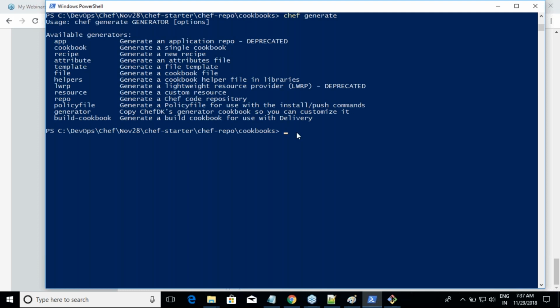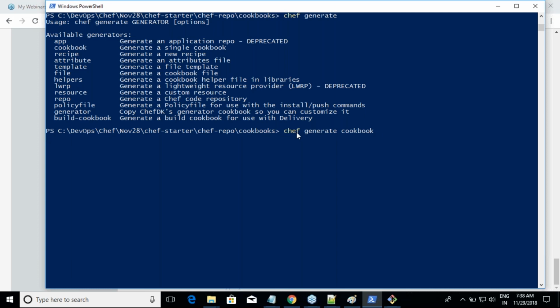But what am I interested in right now? What will my command be? Chef generate cookbook. Now, how can I generate this? What are the command line options?